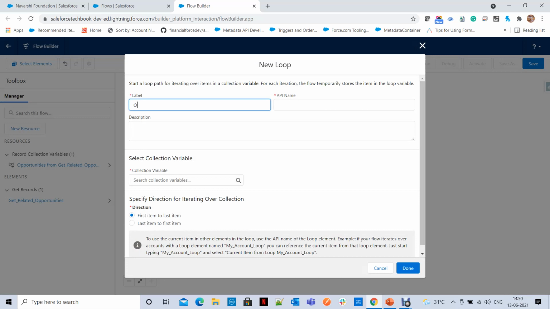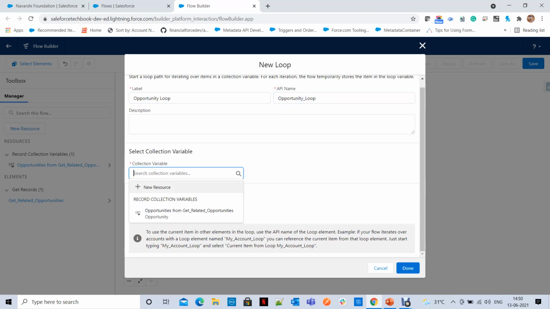Here what you are doing, opportunity loop. And which collection variable you have to select? Opportunities from get related opportunities. This is the one. Get related opportunities is the collection variable Salesforce created for you.